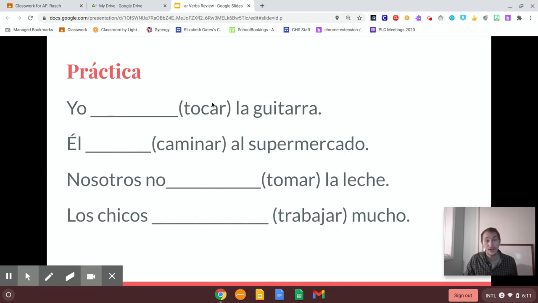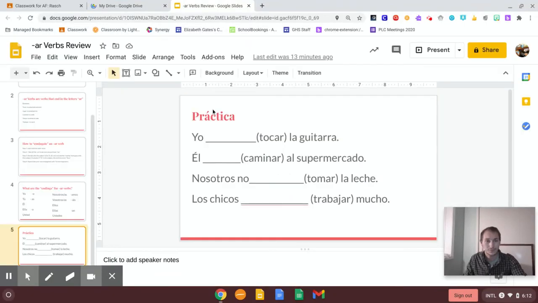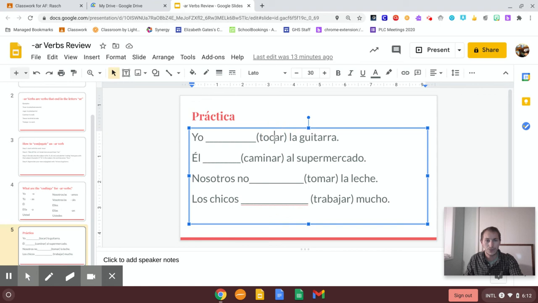Yo, all right, so we have tocar. What do we have to do first? You have to get rid of the AR ending, right? So yo tocar. So I want to get rid of that AR ending. If I put it here, it ends with, I just have toc. Yo toc la guitarra. Not quite there yet.